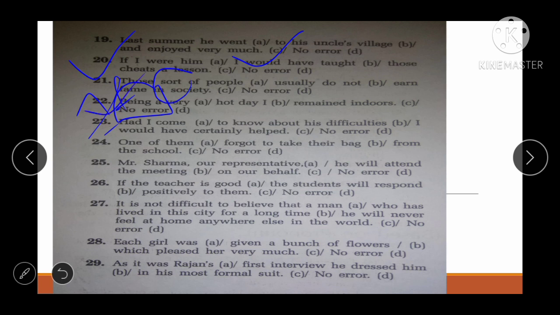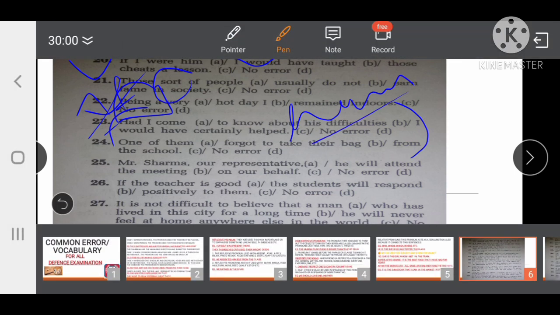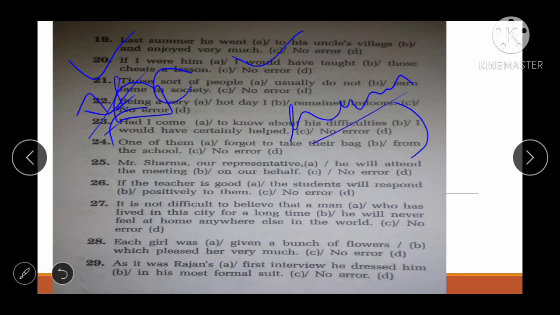The next one is: had I come to know about his difficulties I would have certainly helped. Does it look incorrect? It should be "helped him". So the next one is: Mr. Sama, our representative, he will attend the meeting on our behalf. No error.